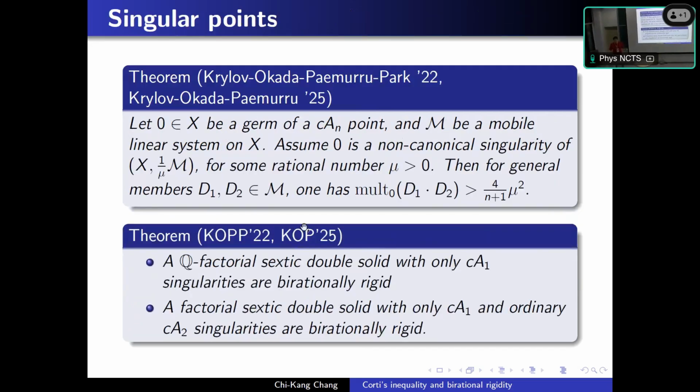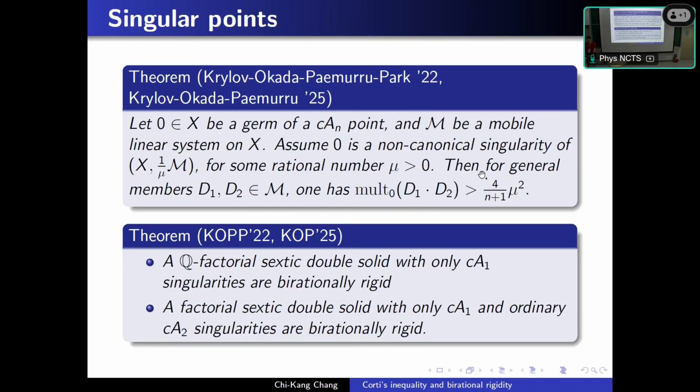So for singular points, there are two works from Kuznetsov, Okada, Mella, and Park. Their result is, for a cAn singularity on a threefold, assume this cAn point is a non-canonical center of such a mobile linear system for the rational number mu. Then for general members, the multiplicity of local intersection is at least 4 over n plus 1 times mu squared.